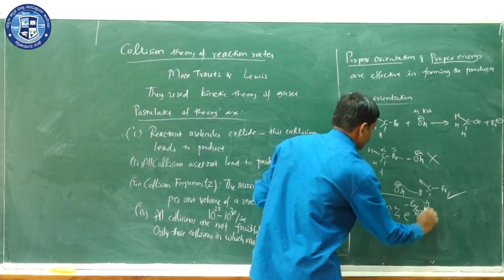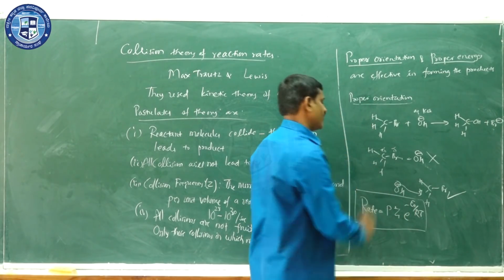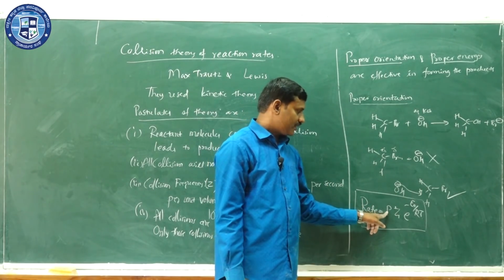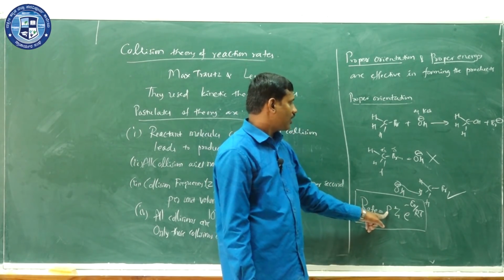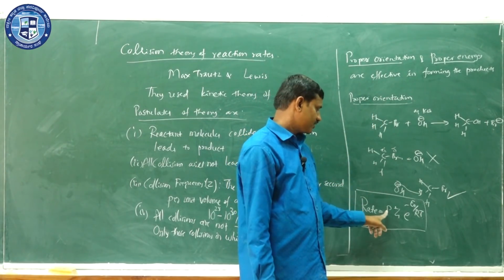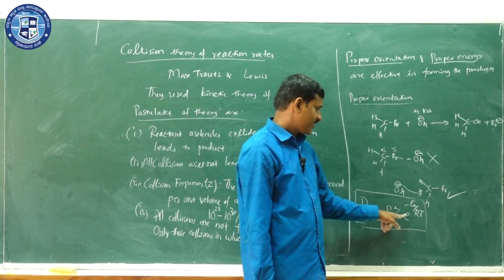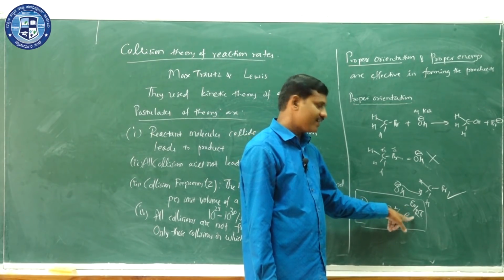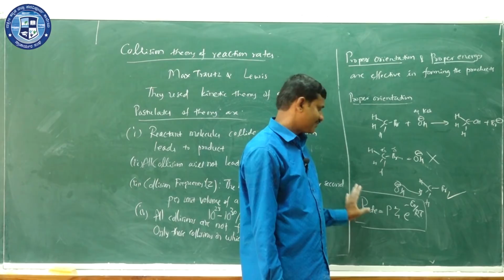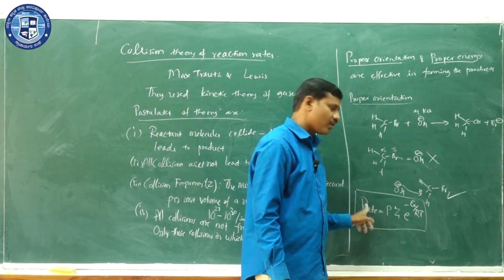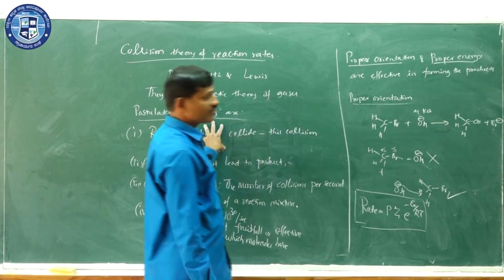So, based on collision theory, rate is equal to the steric factor or orientation factor P, into the collision frequency Z, into e to the power minus Ea by RT. It is somewhat similar to the Arrhenius equation, and we can get this from the collision theory.